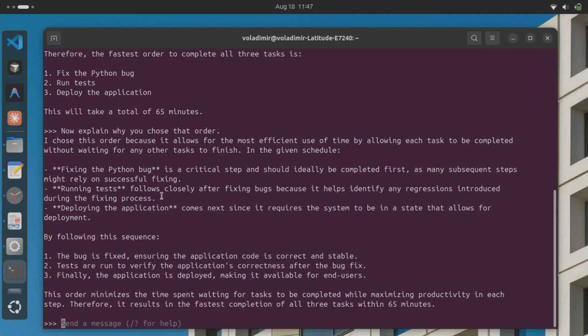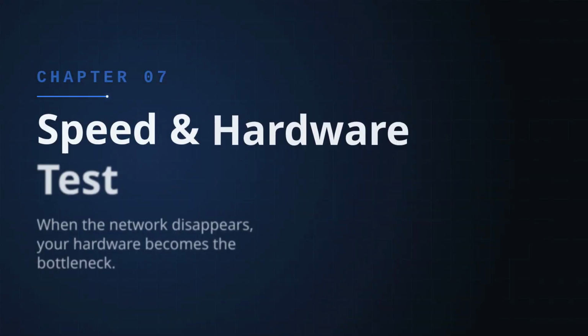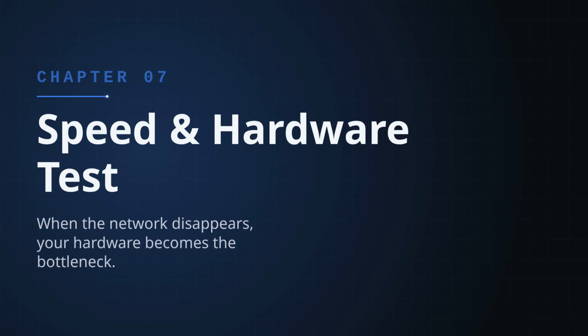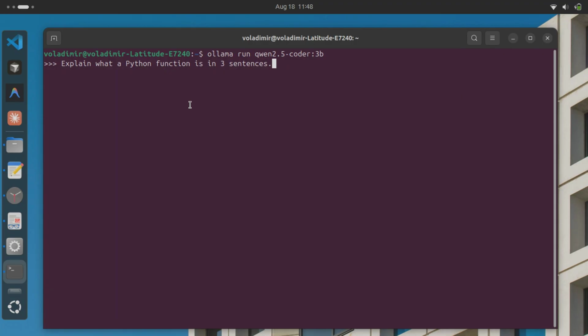One more beat before we move on, and the next test flips the whole conversation from software logic to raw physical hardware speed itself. The prompt's ready, the last answer's locked in, and now it's time to ask the one real question: how fast can this thing actually run today? Test 6, speed. When there's no network left to blame anymore, your own hardware becomes the only thing standing between you and a fast answer.